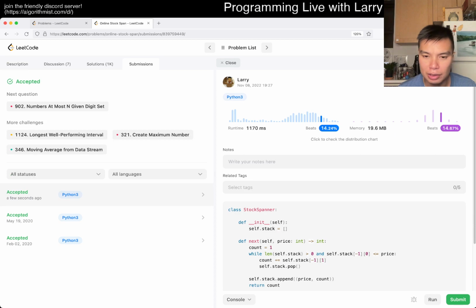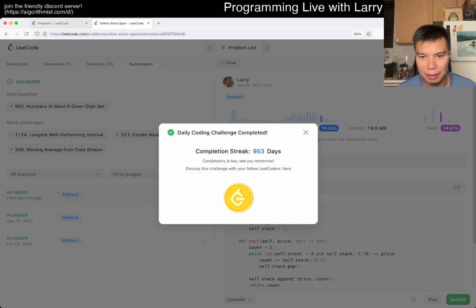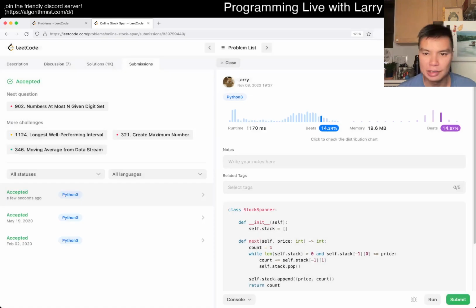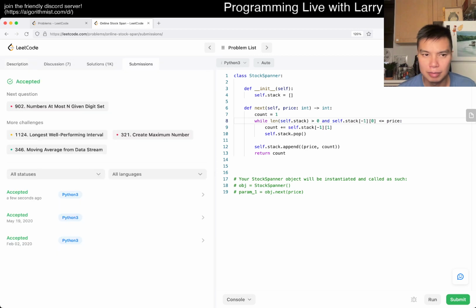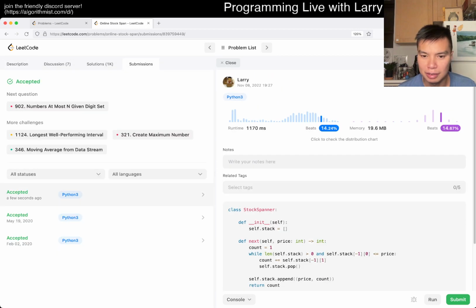So yeah, looks good. Maybe a little bit slower today because I misread it again or something. But same-ish idea anyway, to be honest. So 953-day streak, nice. Wow. Why is that so slow? I mean, this is just a loop.